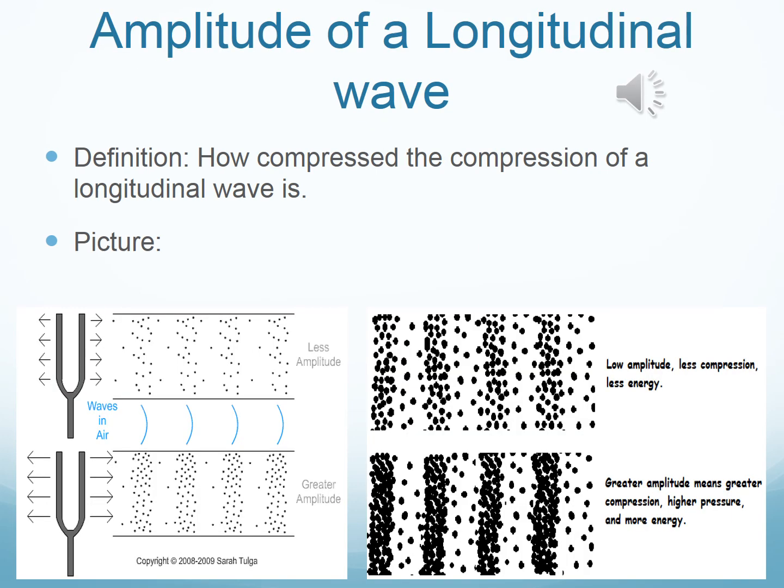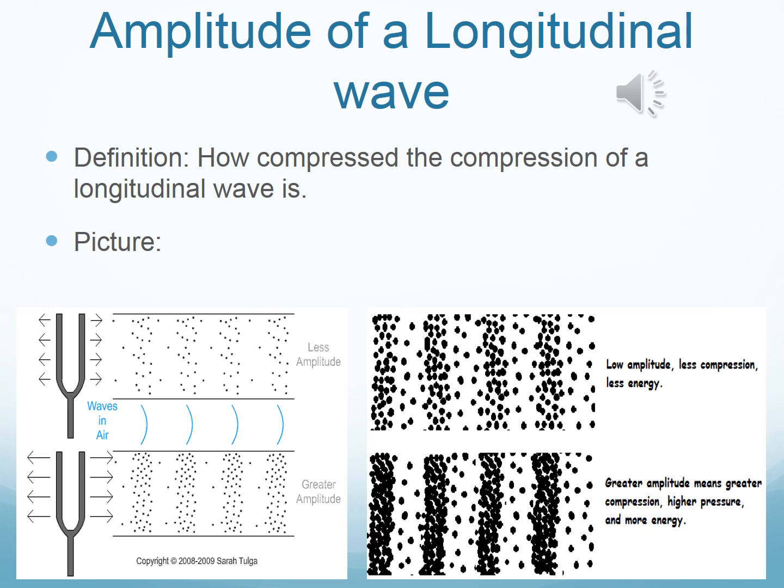Just like transverse waves, longitudinal waves also have properties. One of the properties of a longitudinal wave is the same as the property of a transverse wave, which is amplitude. However, in a longitudinal wave, the amplitude is a little bit different in that it shows how compressed the compression of a longitudinal wave is.